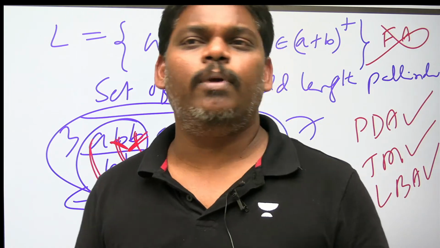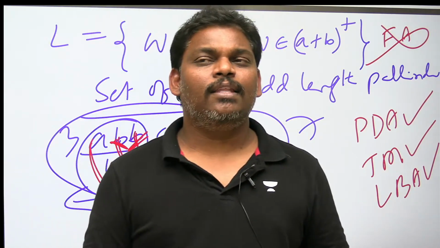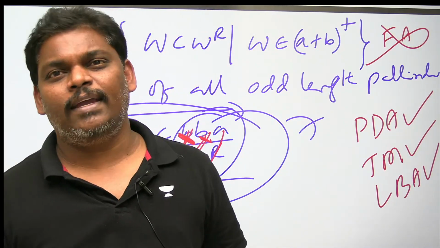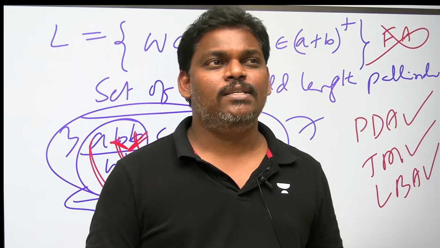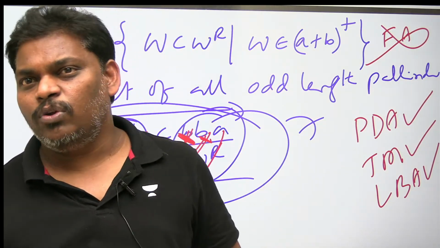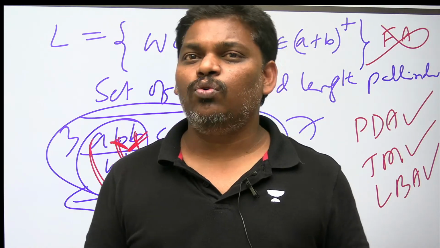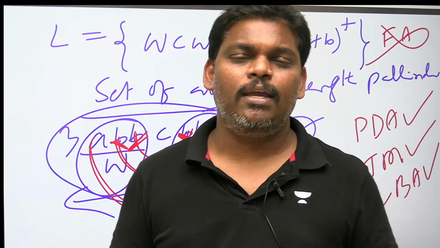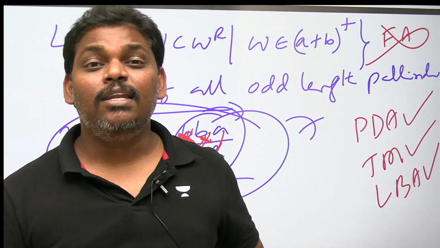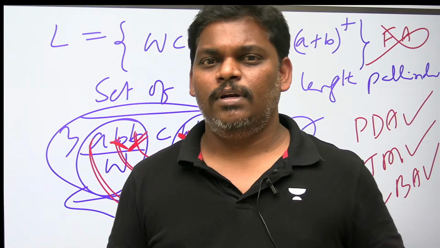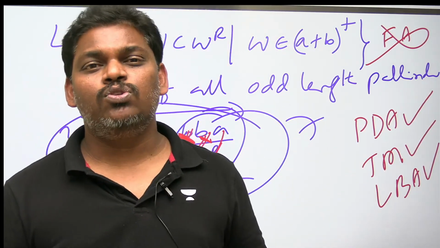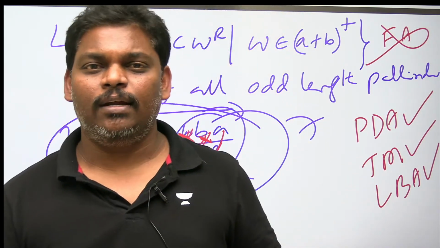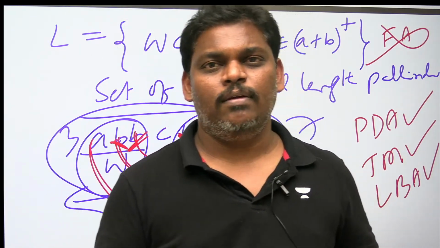LBA and Turing machine are almost similar, with one minor change. In the case of LBA, in terms of space, you cannot take exponential. If the input size is n, the stack size you take in the LBA is linear to the input. Input n means stack size you should take is either n or 2n, or 3n or 4n, something like that. You cannot take exponential.